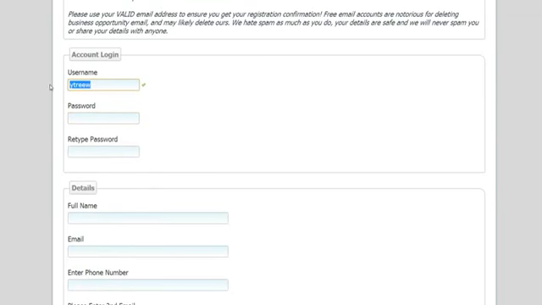If you change it to something else, it will check again. If it comes back green, you can use that username. There's only one username per account. You cannot create multiple usernames for the same account. You can use the same email address for multiple accounts, but it's not recommended.